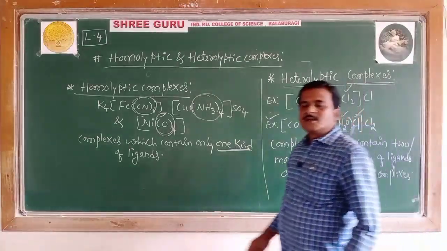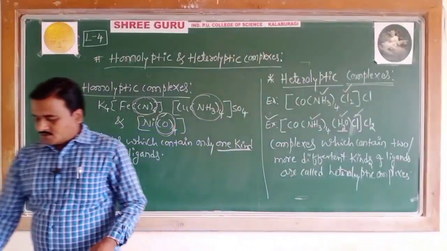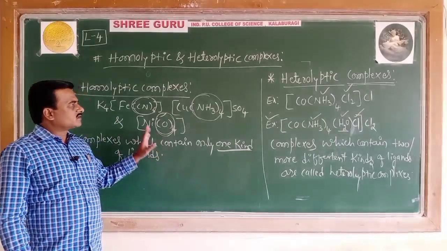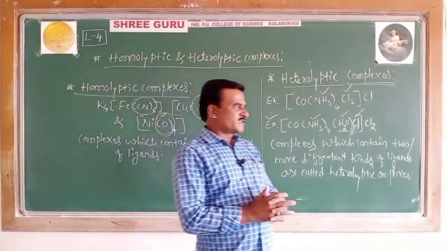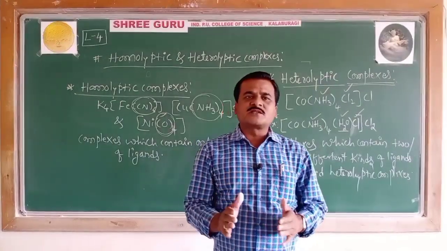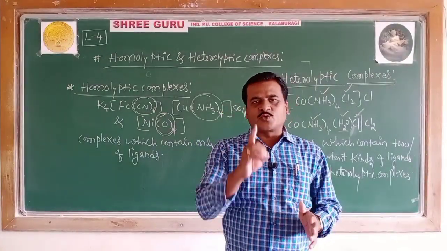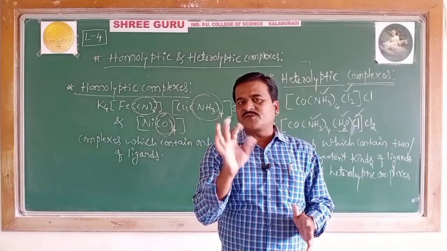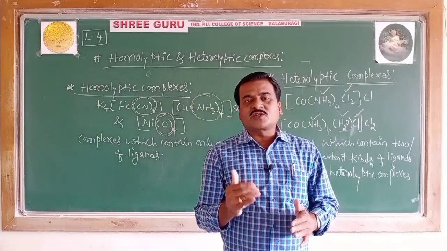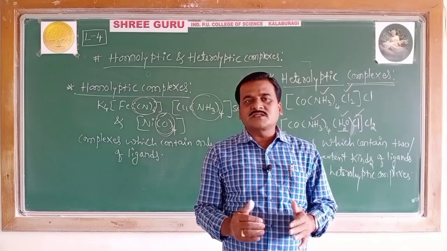Well, students, let me conclude this part. Homoleptic and heteroleptic complexes. Homoleptic complexes are those complexes which contain only one type of ligand in them. Then what about heteroleptic complexes?